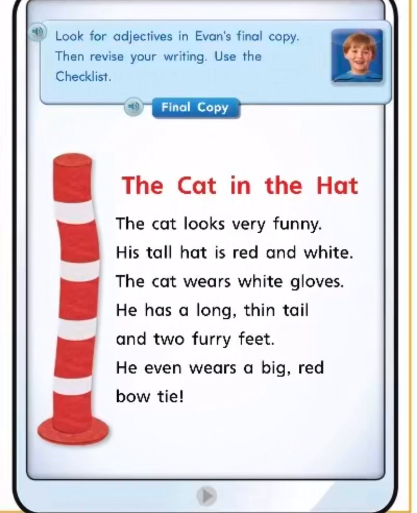Final copy. The cat in the hat. The cat looks very funny. His tall hat is red and white. The cat wears white gloves. He has a long, thin tail and 2 furry feet. He even wears a big red bow tie.